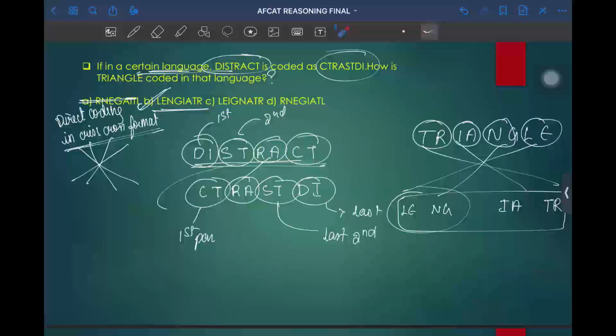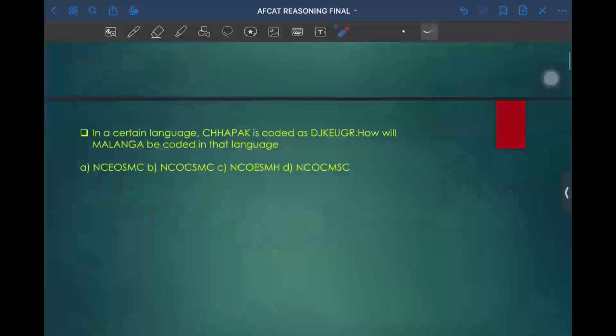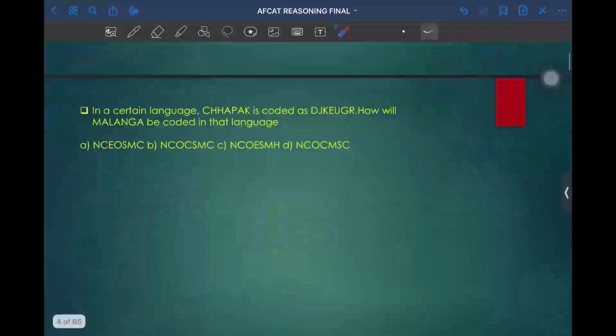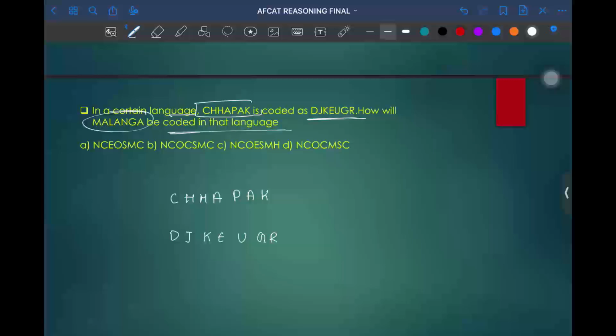Let's move on to the next question. This is a different kind of question from the last one. In a certain language, C H A A C C double H A P A K is coded as D J K E U G R. So the question is, how will MALANGA be coded?